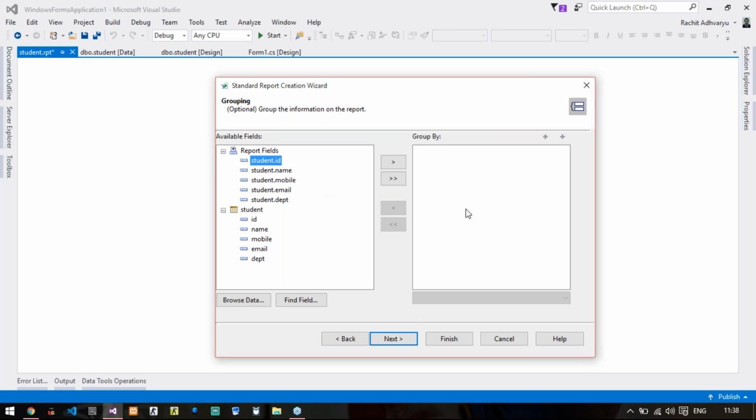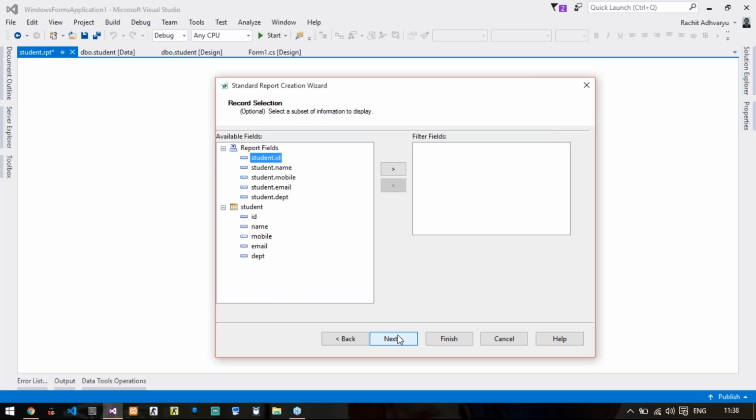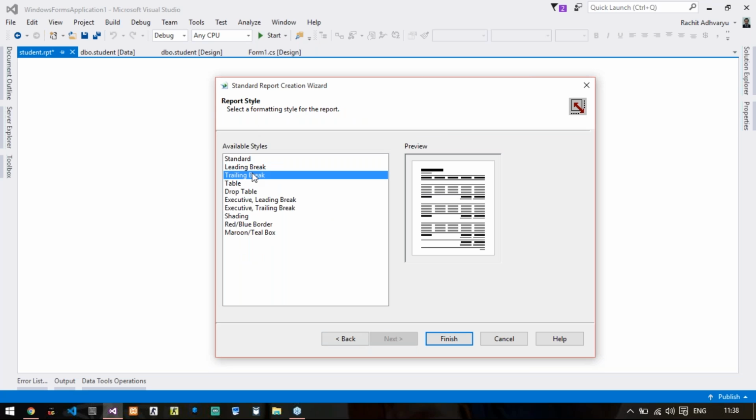Next. Here if you want to group your data, you can group using these particular columns, but it's not required right now. Again, filtration is not required. And then here are the different styles that you can use to generate your report. It's just color schemes, nothing else. So I'll select the standard one and click on finish.